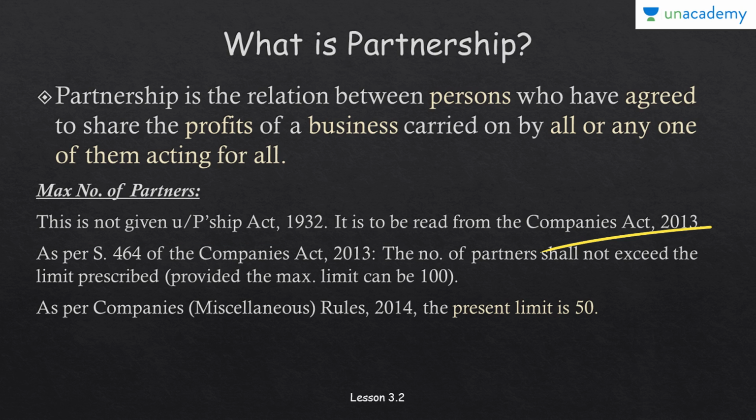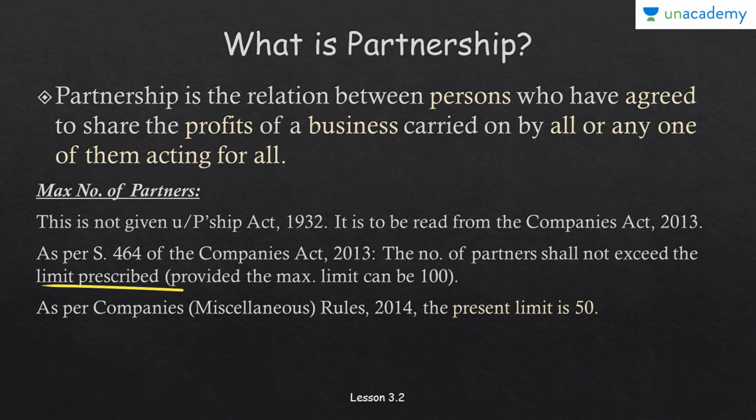As per section 464 of the Companies Act, the number of partners shall not exceed the limit prescribed. The section says that the number of partners in a partnership firm should not exceed the limit that has been prescribed.